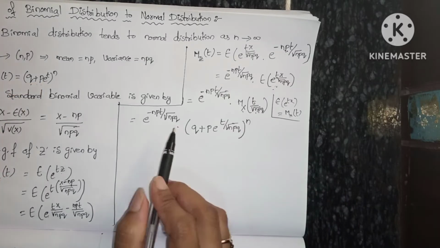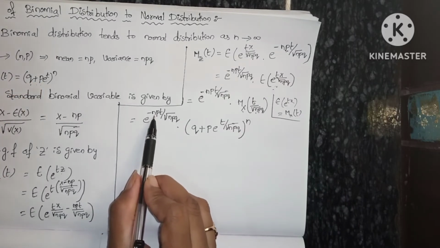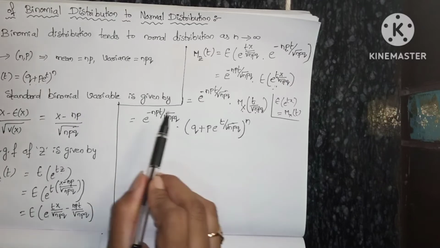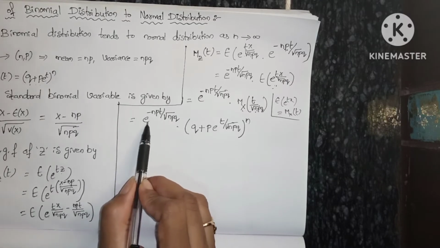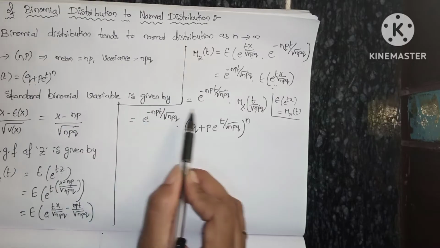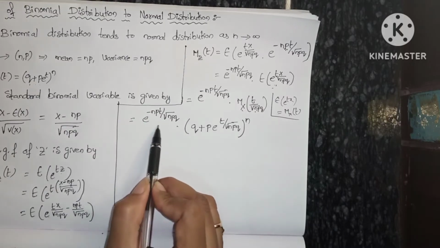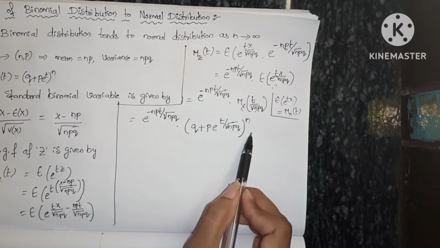And since we have whole power n, if we bring this term inside, we can also write it under the whole power.